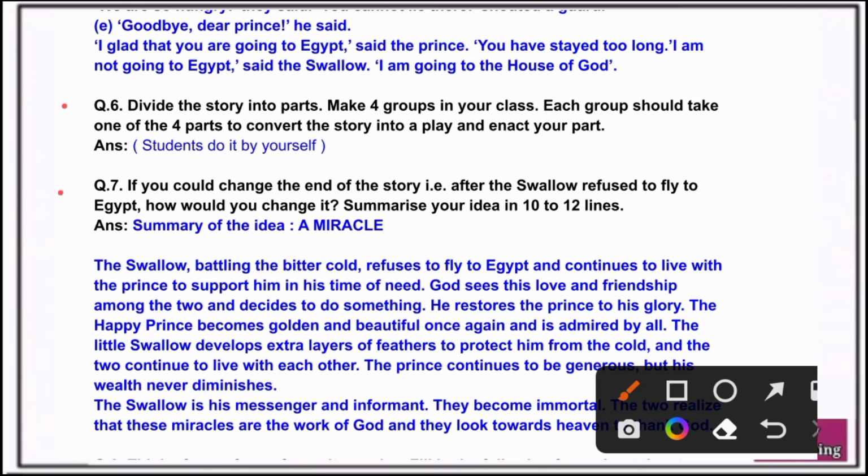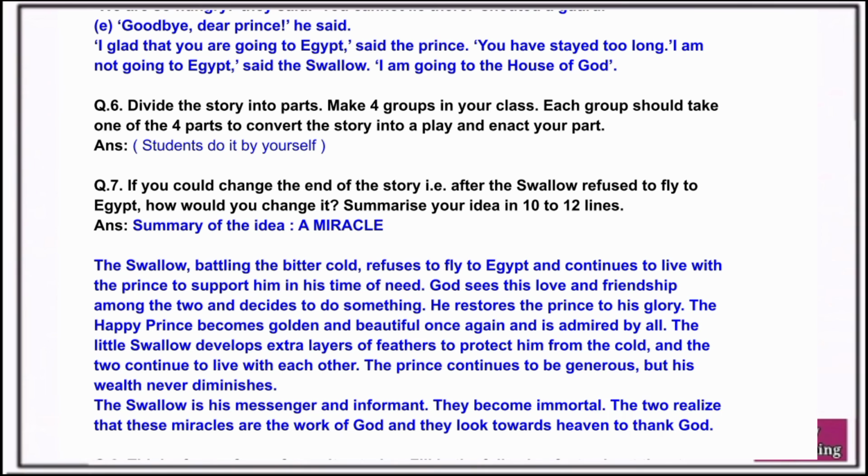Question number 7. If you could change the end of the story, that is after the swallow refused to fly to Egypt, how would you change it? Summarize your idea in 10 to 12 lines. Answer this.